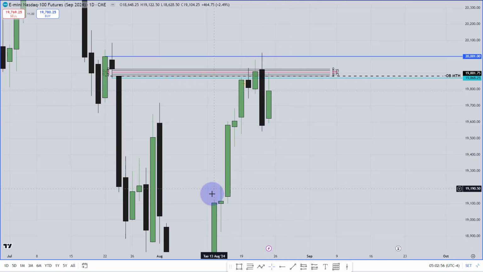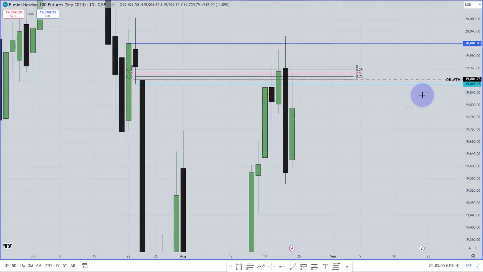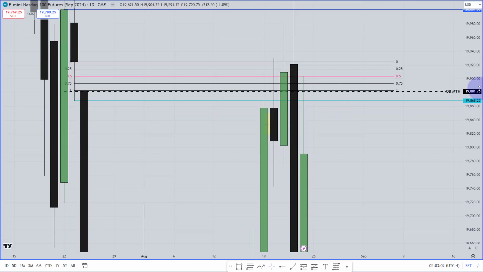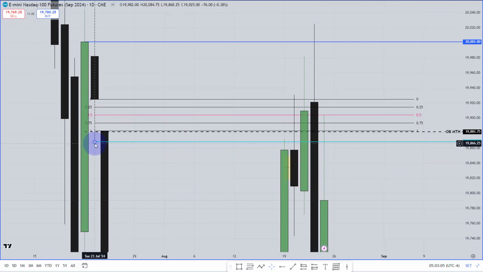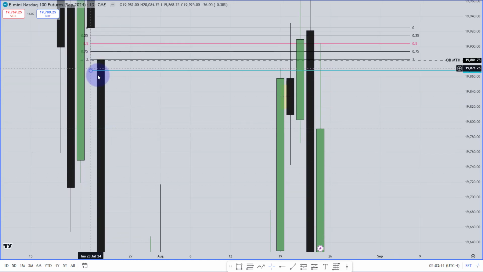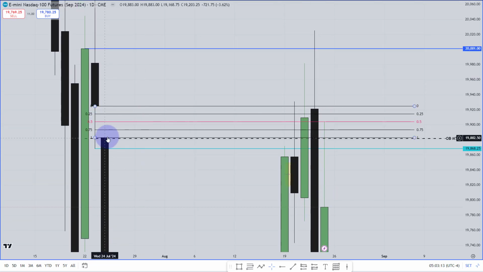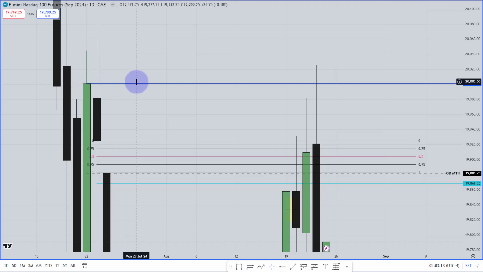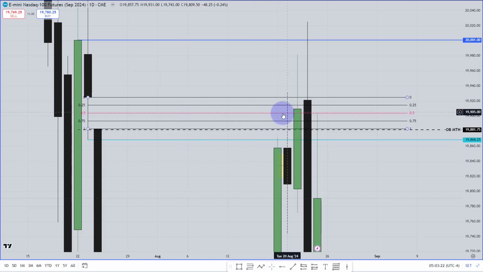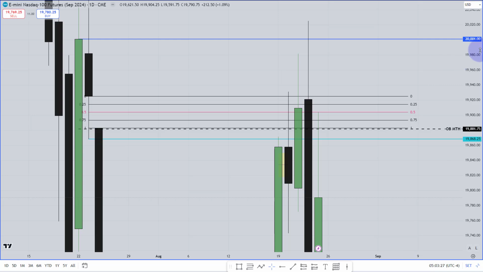When the market was over there, ICT was looking for buy. Now, when he was looking for buy, he was looking at every single specific level. First, the high of the daily sell side imbalance, buy side inefficiency, this volume imbalance, the mean threshold of that order block, then the rejection block, and finally the 50% of that week. He was looking to see how it could reach any of these levels.